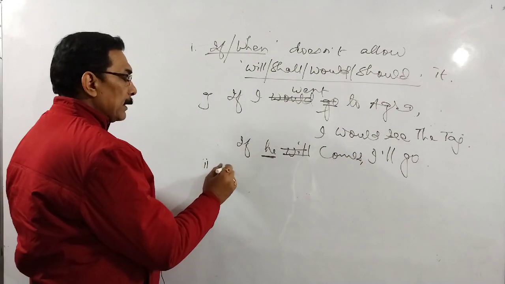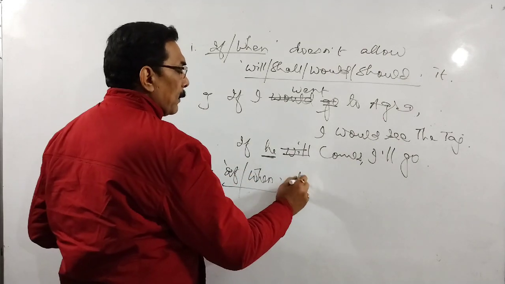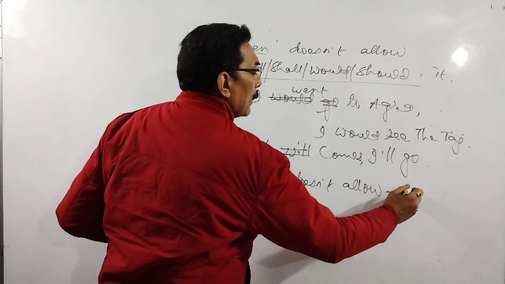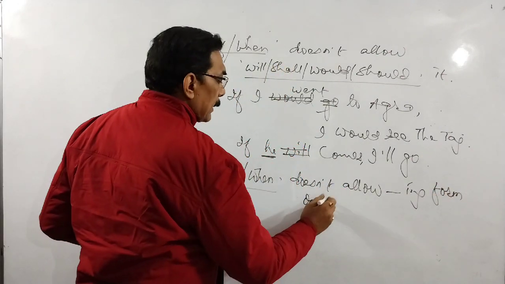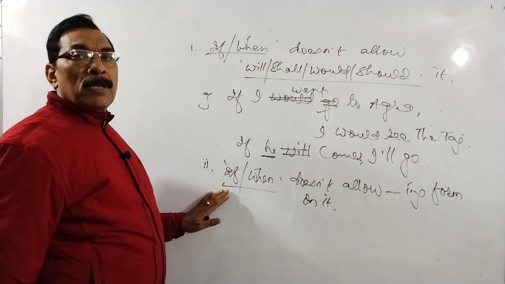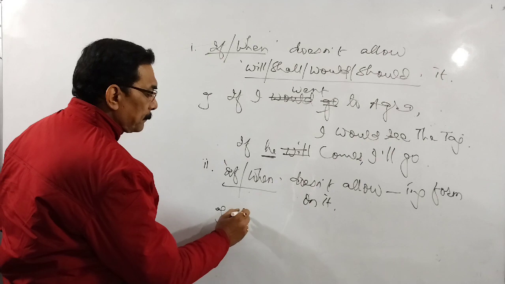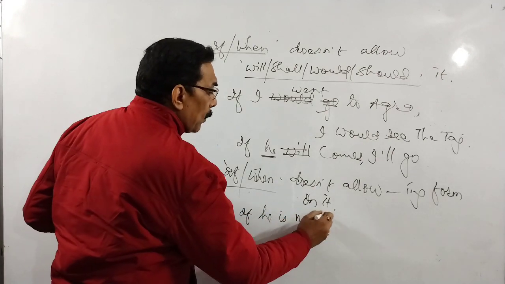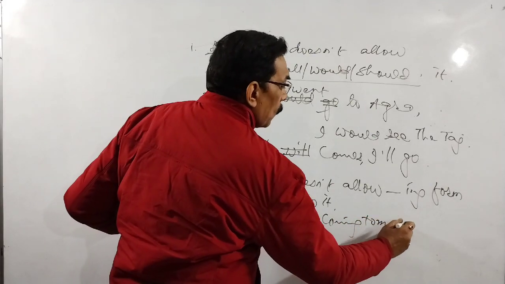Next is if or when doesn't allow the ing form on it, meaning thereby in principal clause progressive tense is not allowed. If he is not coming tomorrow, what will you do?